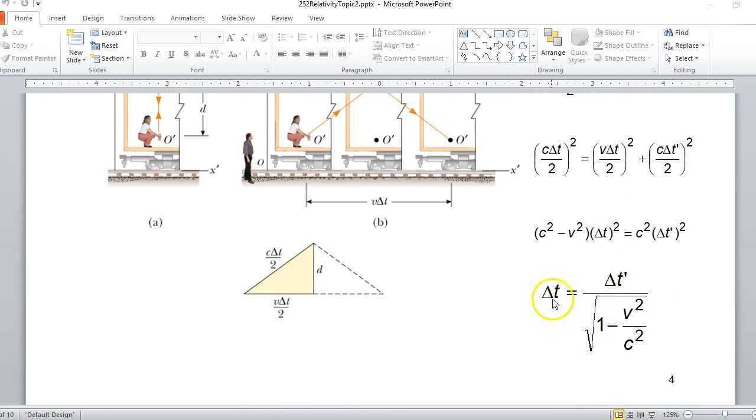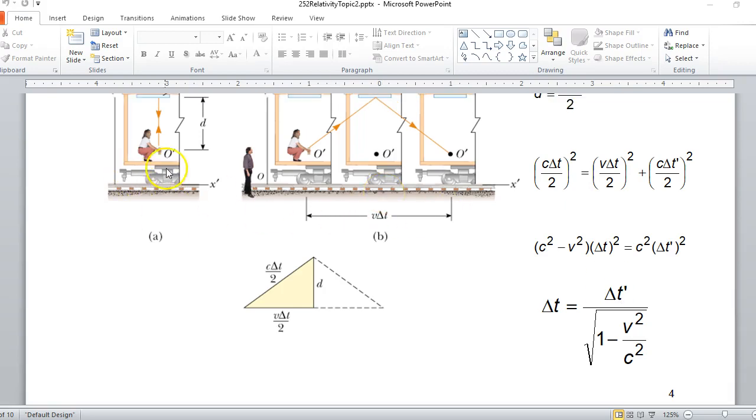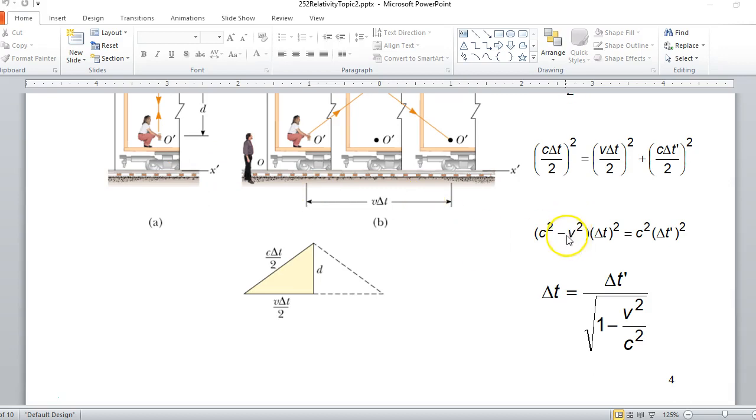Now, I want you guys to see, here's a big implication. Delta t is not the same as delta t prime. They do not measure the same time for the laser to hit the mirror and come back to the starting point. And you can see that the difference depends on the relative speed v of the observers.